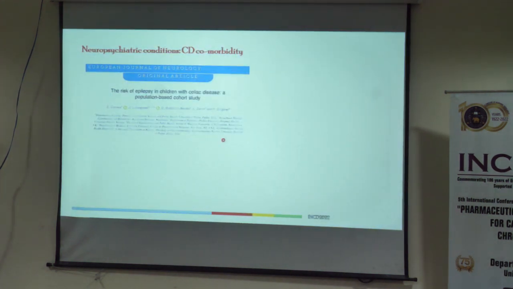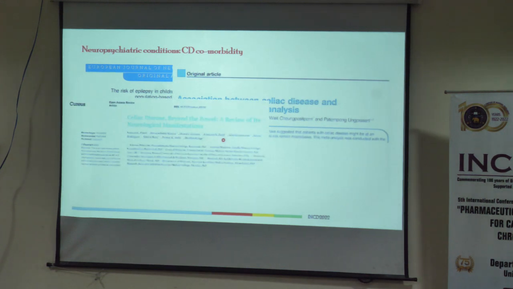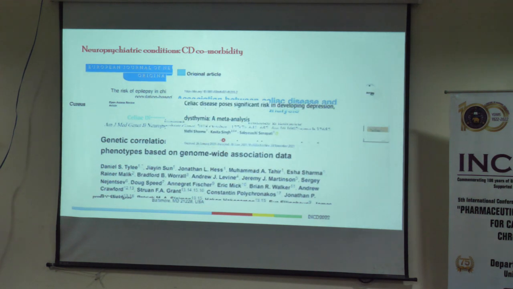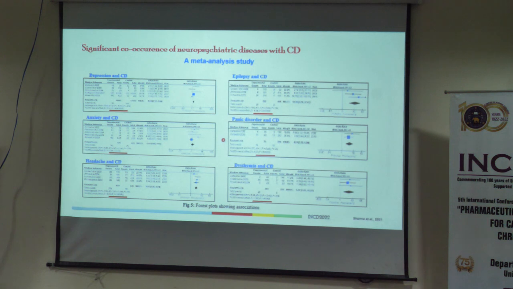When you look into the published reports, there are several reports that say psychiatric conditions are one of the comorbid conditions in celiac disease, and in our data set we found that more than 30% of subjects with celiac disease develop neuropsychiatric conditions over time. Then we went ahead with our data. We did a meta-analysis with existing reports, and just look at these p-values. These are the 6 different neuropsychiatric conditions which are already published, and with our data, we found that they show significant co-occurrence among celiac disease patients.